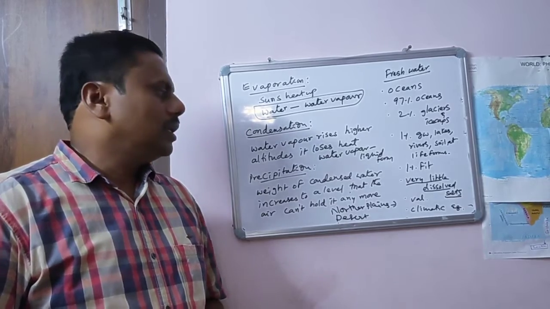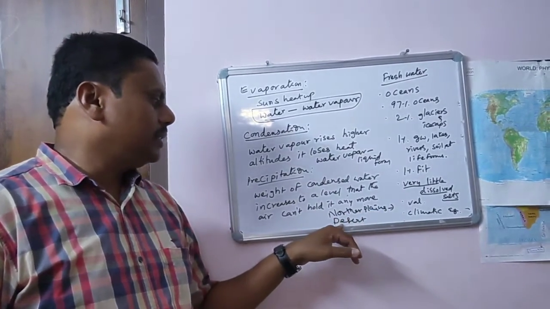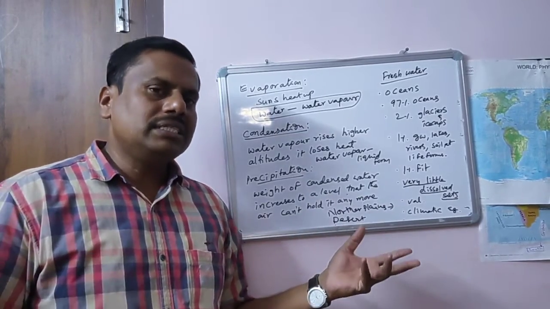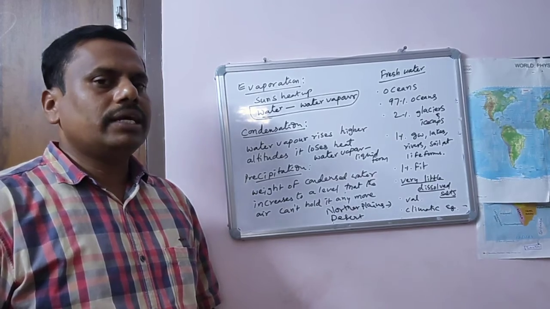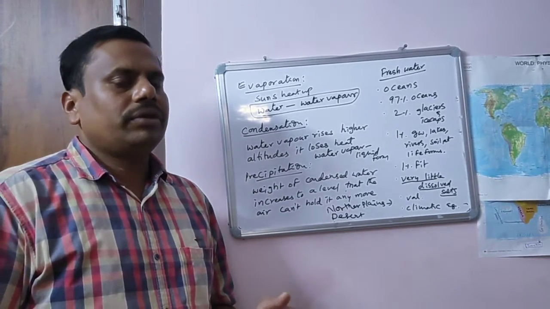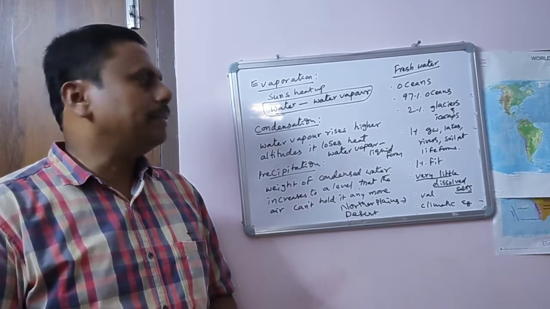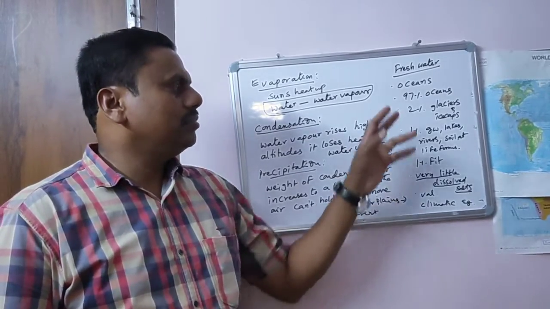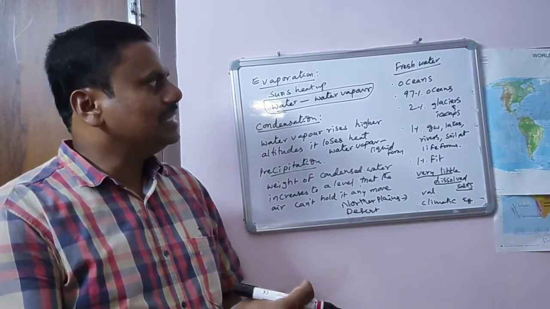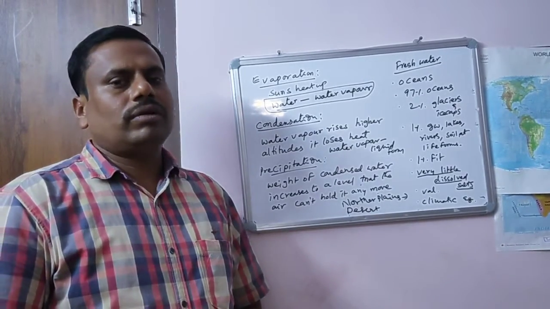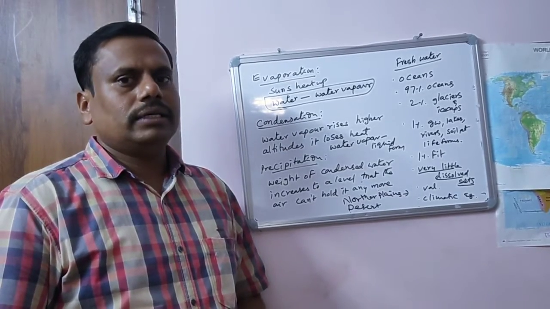Understood? In the desert the climate is different, and in the northern plains the climate is different. Because of climatic conditions, the availability of fresh water differs. That is very important. So that is about fresh water. Remember all these things. Next we will see what is saline water and what is normal salinity. Okay, thank you.